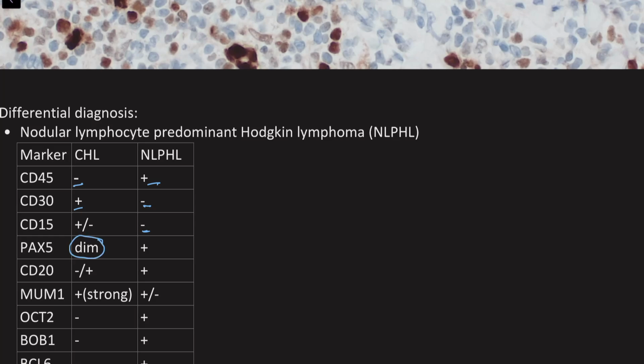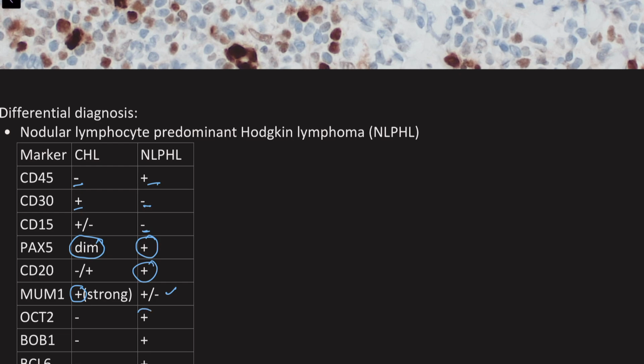PAX5 dim expression in classic, it will be positive in nodular lymphocyte predominant. CD20 iffy, may or may not be positive, usually brightly positive in nodular lymphocyte predominant. MUM1 was very strong in classic Hodgkin lymphoma, whereas in nodular lymphocyte predominant, it is variable to weak.